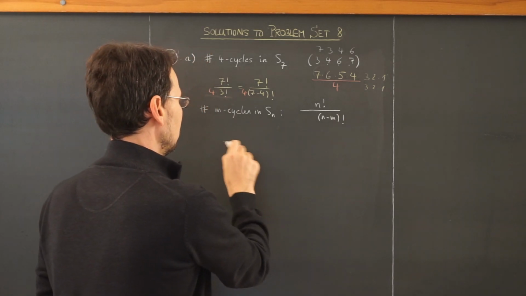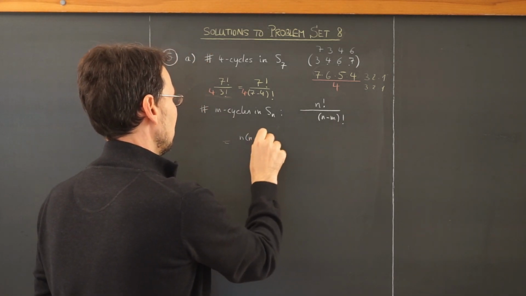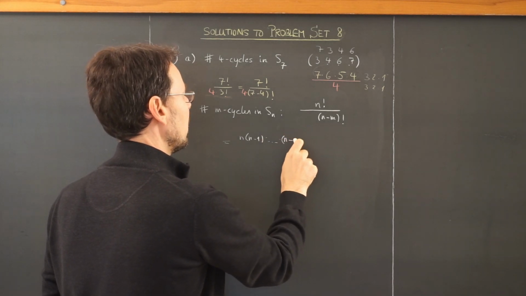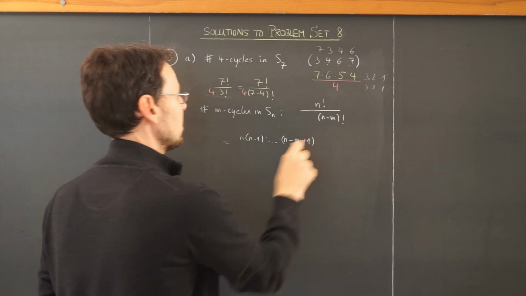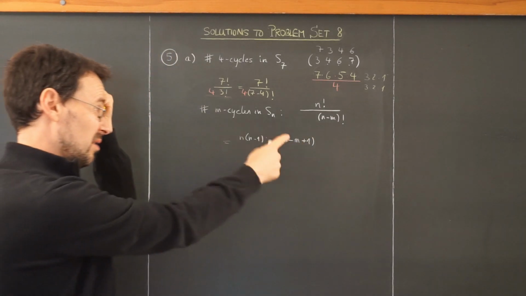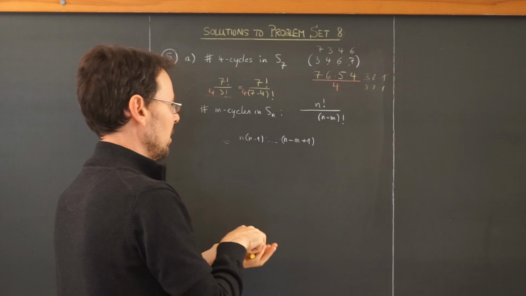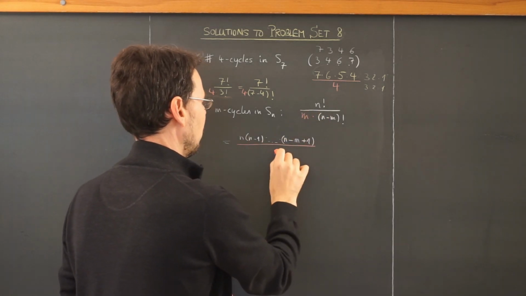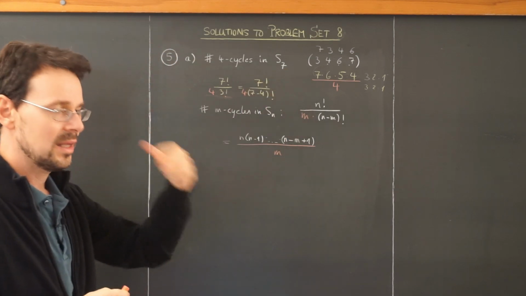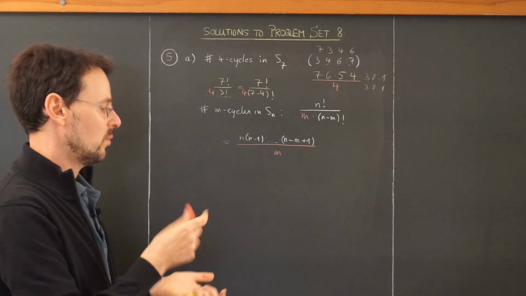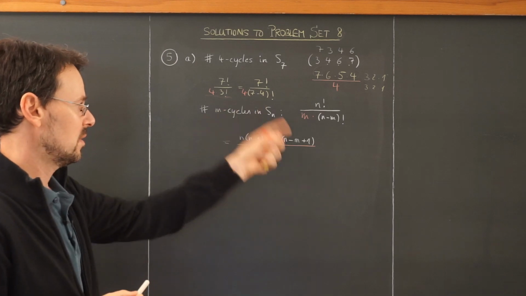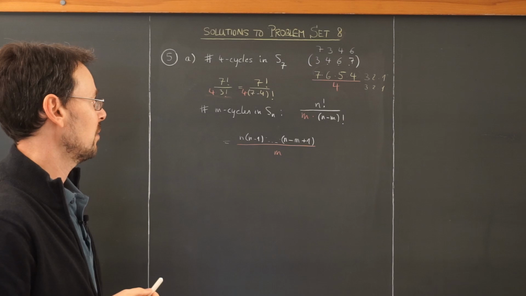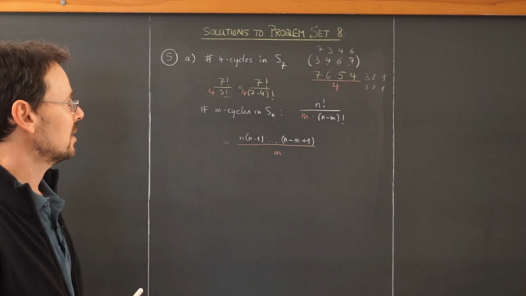If you do not like that, you can write it as n times n minus 1 times n minus m plus 1. This would be the product notation. But then we have to divide this here by m because of the cyclic rotations of the numbers. So this would be the answer. This is the number of m cycles in Sn.